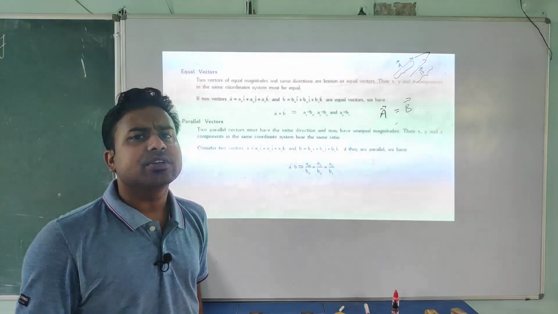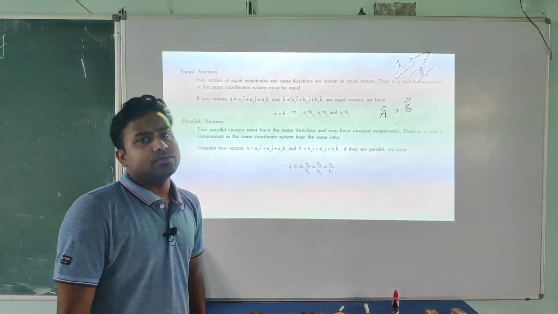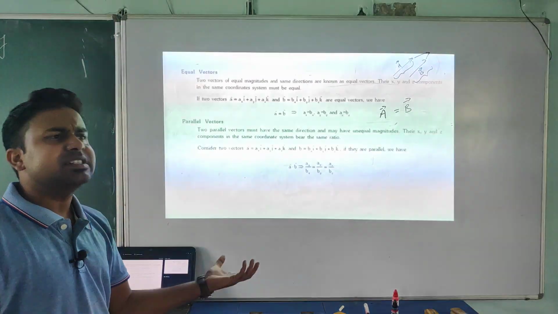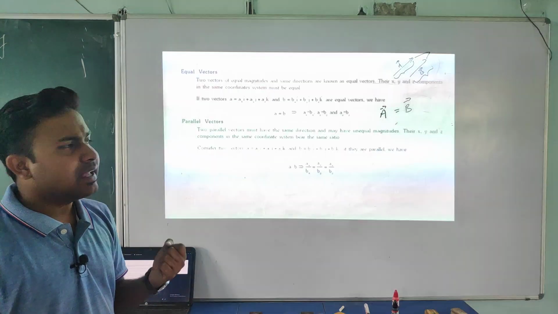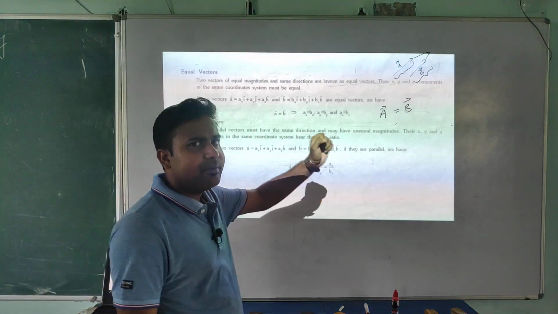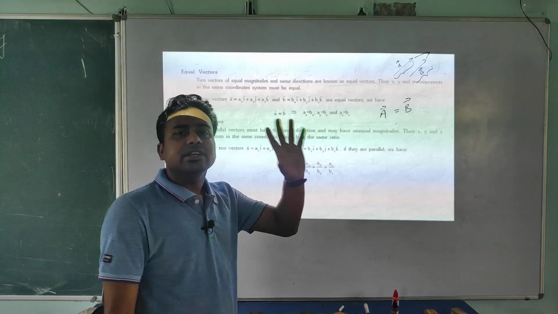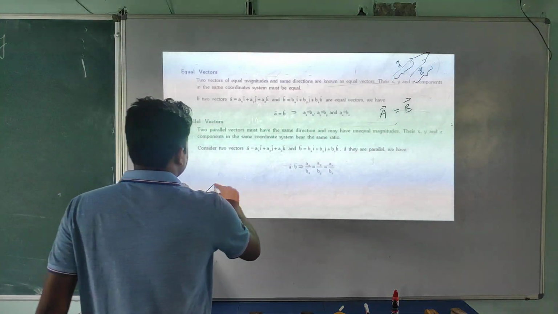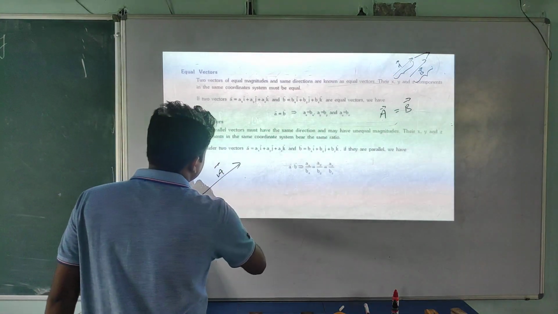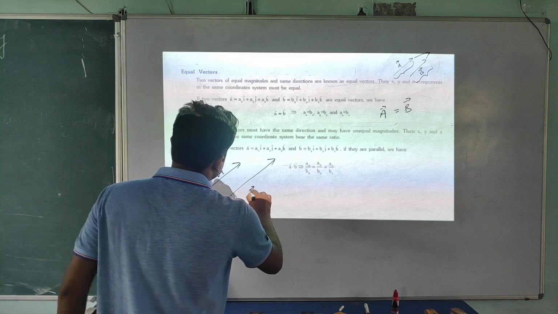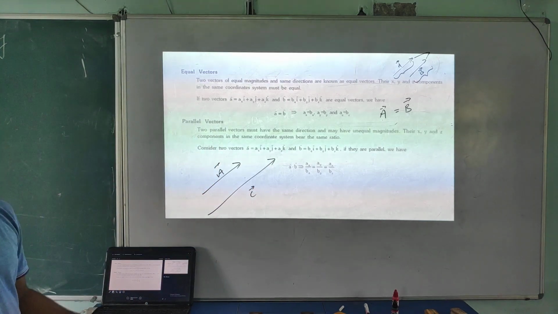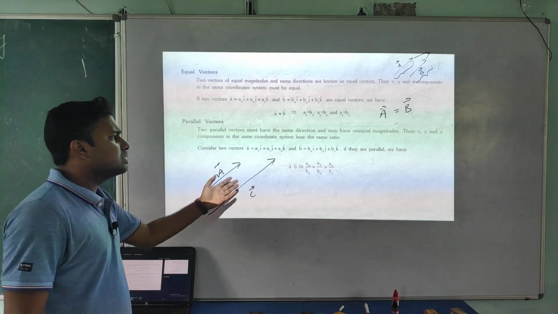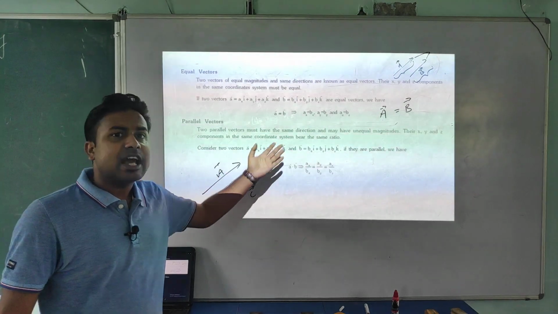Now parallel vectors: two vectors having the same direction. There you don't need to comment on the magnitude. The magnitude may or may not be the same, but if they have the same direction, they are parallel. Look at this. This one is the A vector and this one is the C vector. These two are parallel to each other because both have the same direction.